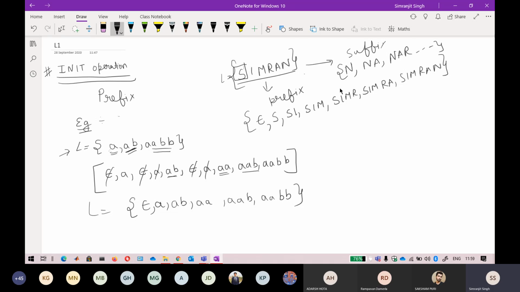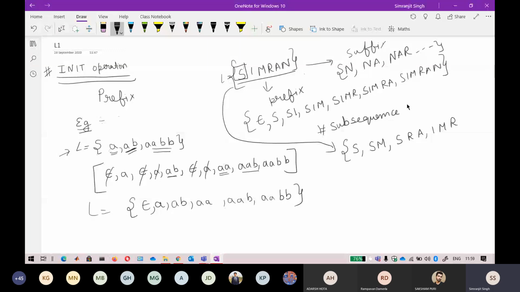And there is another thing I think you have studied, which is called a subsequence. Subsequence is a totally different thing from prefixes and suffixes. Suppose I take an example based on the same name. It can be S, it can be SM also, it can be SRA also, but it should be in increasing order. This is the example I just want to give you for a subsequence. So do not confuse this.